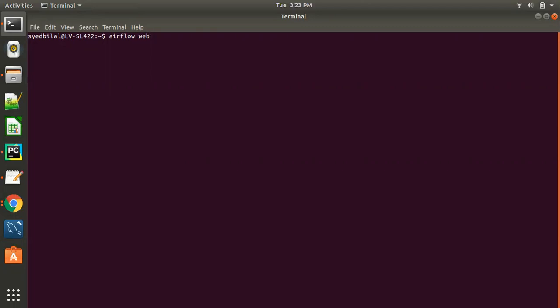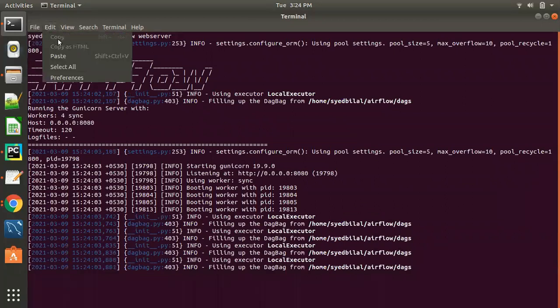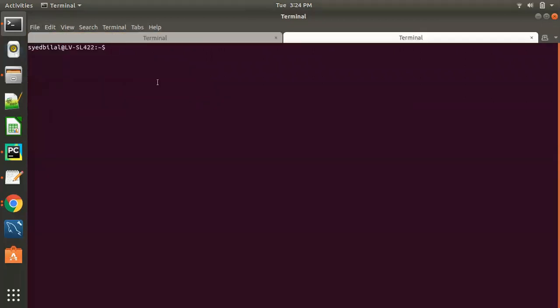When we trigger a job, the Airflow web server and scheduler should be running in the background. So I'll start the web server, and then the Airflow scheduler.